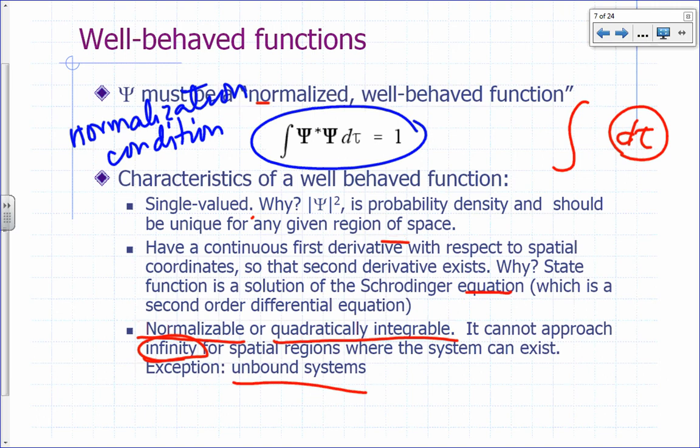Okay, so we say that the square of psi, if you integrate over all space, must be equal to 1 if we insist that that is a probability density function. So that's what we mean by quadratically integrable. Quadratic means what? Second power, right? So if you square it and then you integrate it, you should get a finite value for the function to be called well-behaved. For psi itself, that integral must be equal to 1. Then you say the function is normalized.